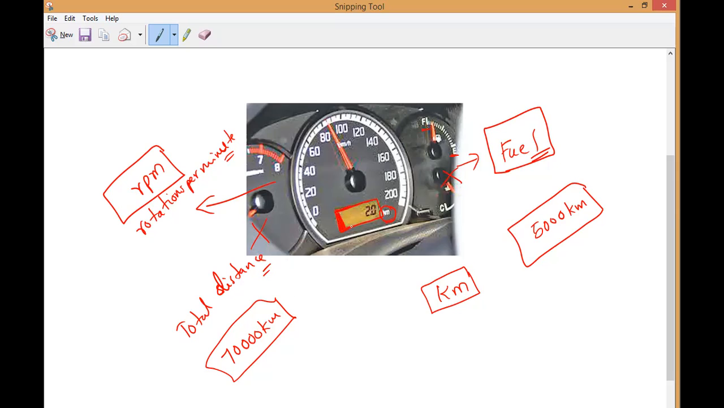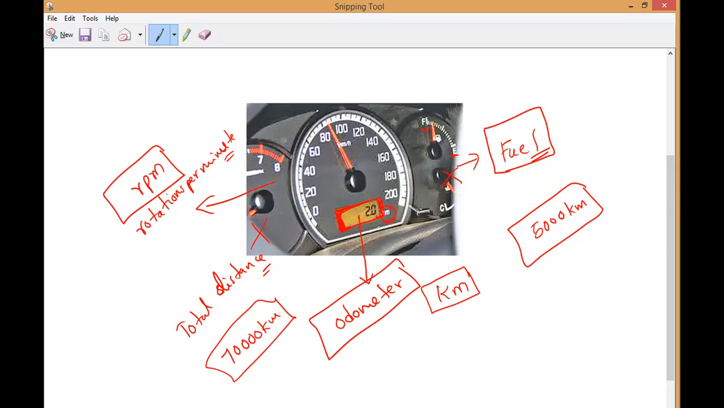The total distance traveled by our vehicle is shown on this digital screen. Go and see your bike. Two kinds of things will be there. The one where the total distance is saved is called the odometer. What is it called, guys? Odometer. So where we can see the total distance traveled by our body, that is what we call the odometer.